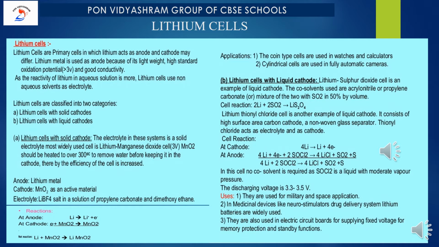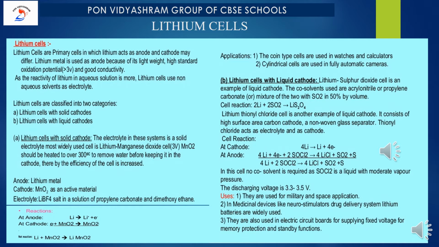Okay, what is the name of it? Lithium thionyl chloride. So the lithium thionyl chloride cell is another example of a liquid cathode cell. It consists of a high surface area. Please underline, it consists of a high surface area carbon cathode and a non-glass separator. So thionyl chloride acts as electrolyte and as cathode. Please underline, thionyl chloride acts as electrolyte and as cathode.